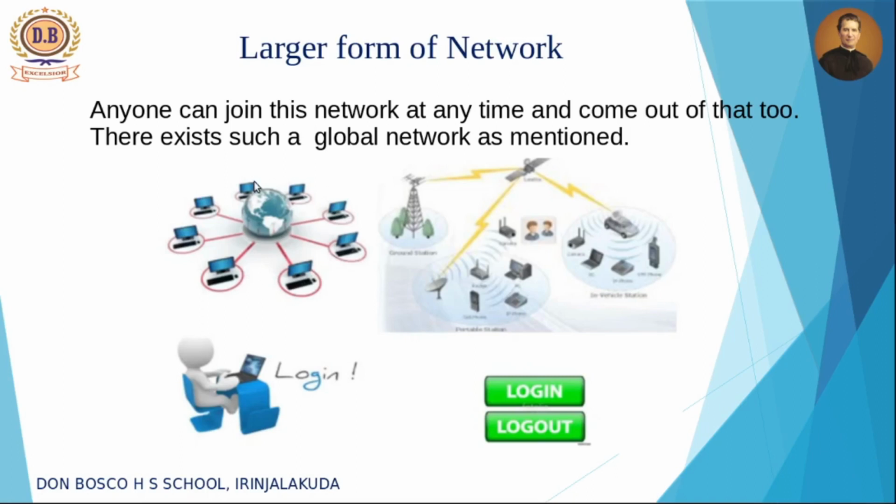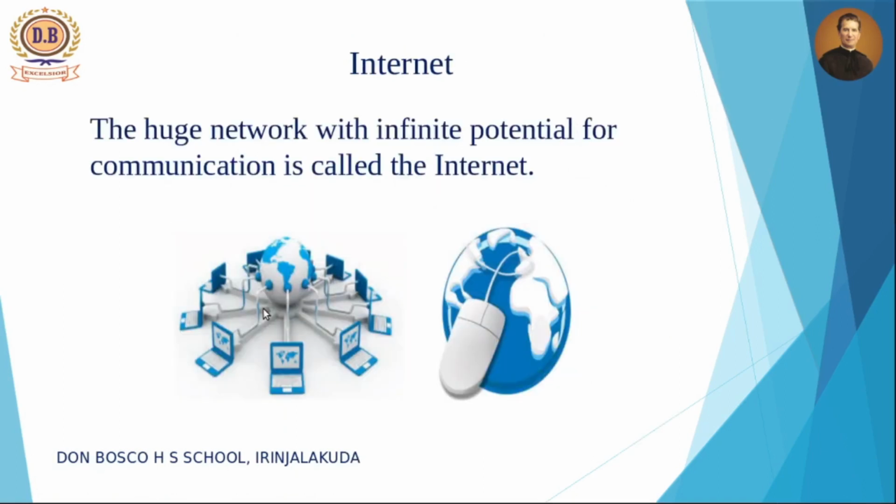So all the computers across the world connected to a network is known as a global network, and that huge network with infinite potential for communication is called the internet. By using the internet across the world, anyone can join a network and also log out from that network. This global network with infinite potential for communication is called the internet.